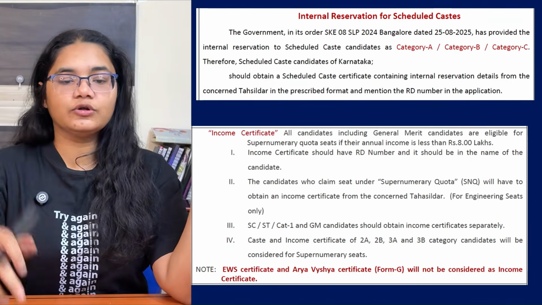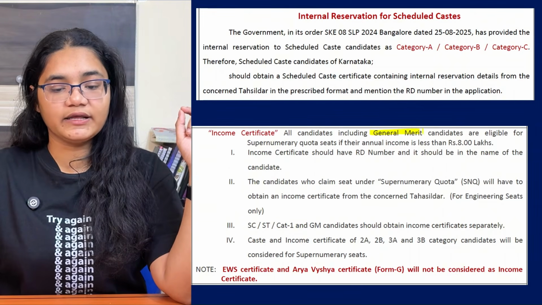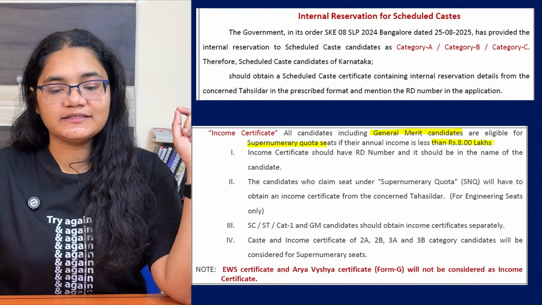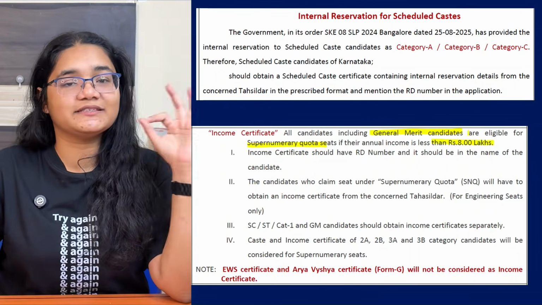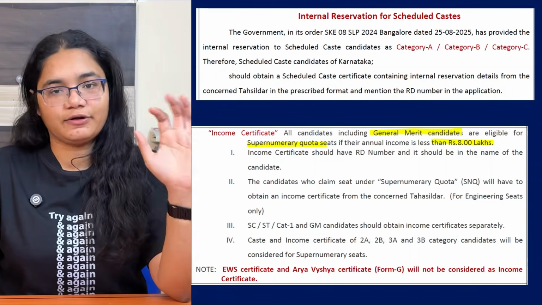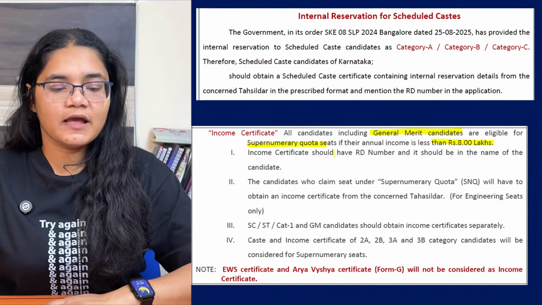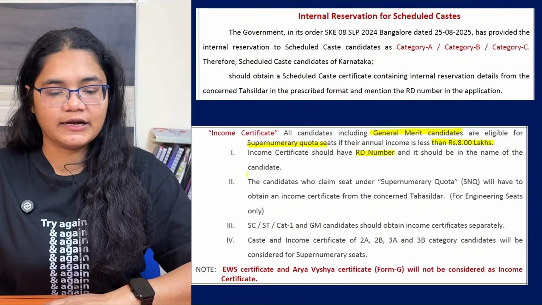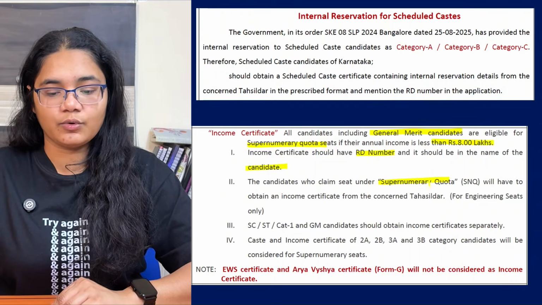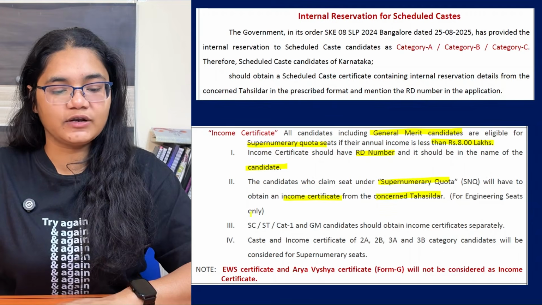Next is the income certificate. All candidates, including the general merit candidates, are eligible for SNQ quota if the annual income is less than 8 lakhs. If the family income is less than 8 lakhs, then all candidates are eligible for SNQ quota, including the general merit candidates. I'll be making a separate video on SNQ for more details, but here you just understand. The income certificate should have the RD number and it should be in the name of the candidate. The candidate who claims a seat under the super SNQ quota will have to obtain an income certificate from the concerned Tehsildar, and this is only for engineering seats.